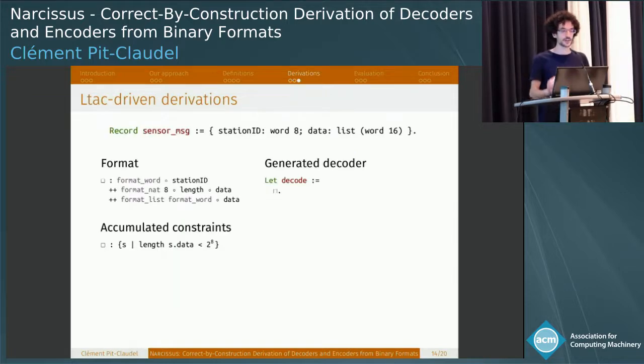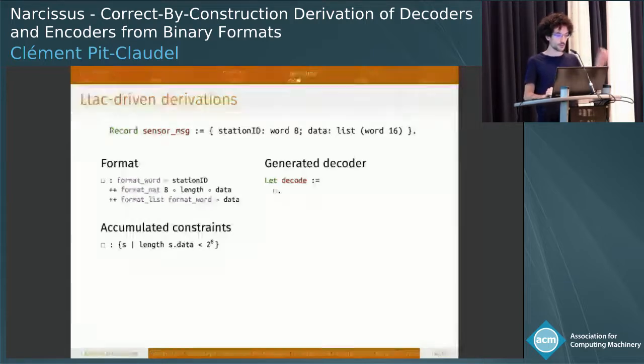So let's see a very concrete example. You'll remember this format that we saw before. It has a word, then the length of the data, and then the list of data. And what we'll do is we'll accumulate information that we've gleaned as we constructed the decoder, and we'll use this information to recover the packet at the end. So at first, our decoder is nothing, essentially. We have our format, and then we have this initial constraint that was the invariant we introduced earlier.